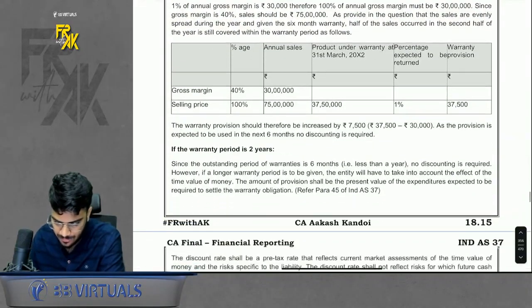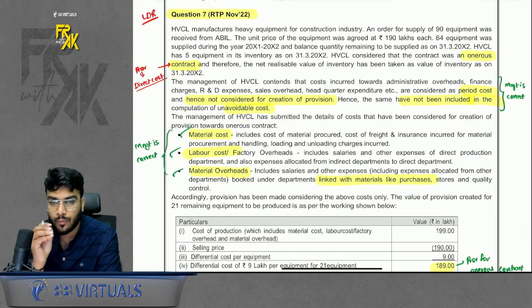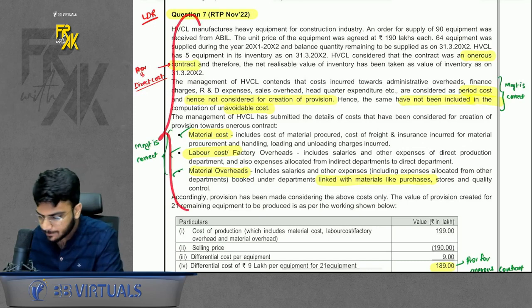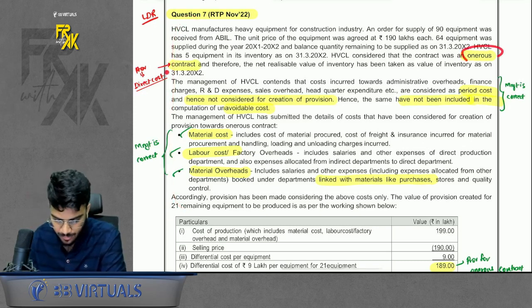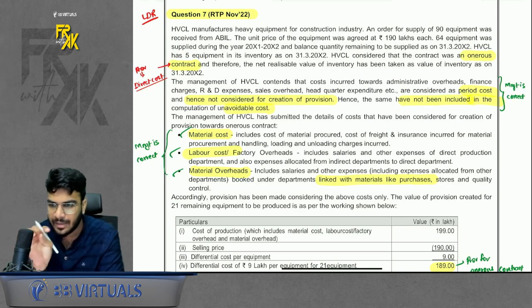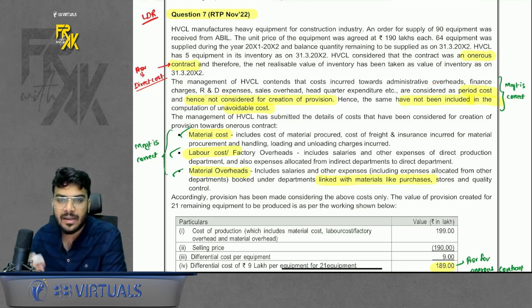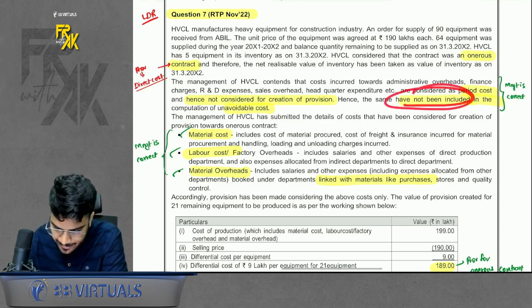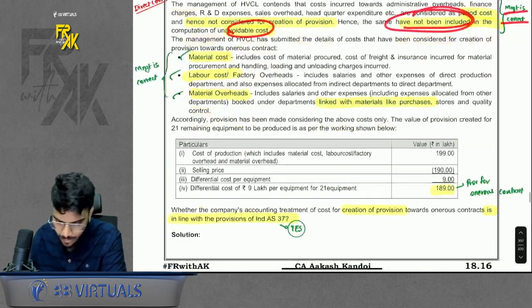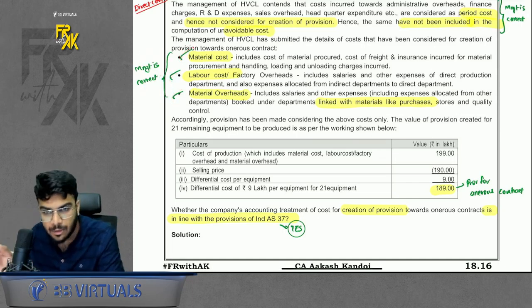Then there is illustration number 7. Nothing much in this. It seems to be a big question, but it is a very simple question. I will just give an overview of this. Here, the company has entered into an onerous contract. For an onerous contract, we know we have to consider the cost and the revenue amount, and the net loss is your amount of provision. For the cost, they have given some information that admin, finance, R&D, because these are indirect overheads, have not been considered in cost, which the management is correct. Then for computation of unavoidable cost, they have only considered material cost, labor cost and overheads, which are direct costs. Here also management is correct.